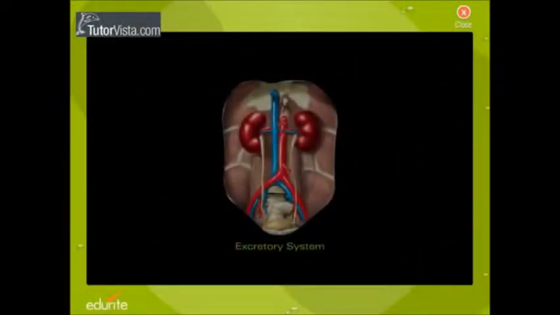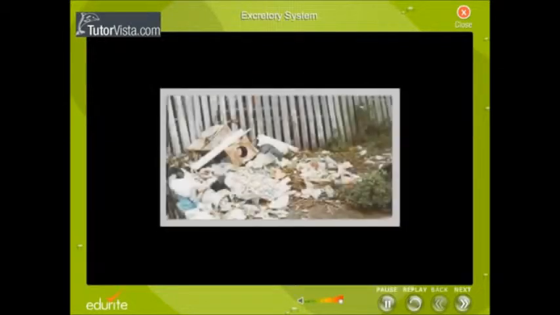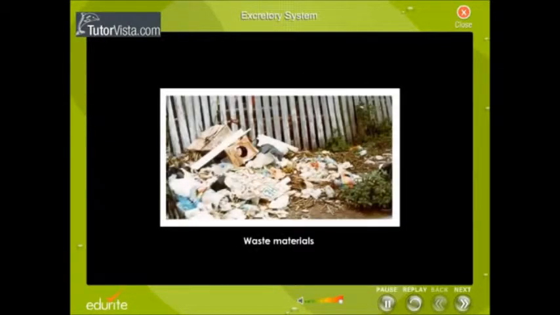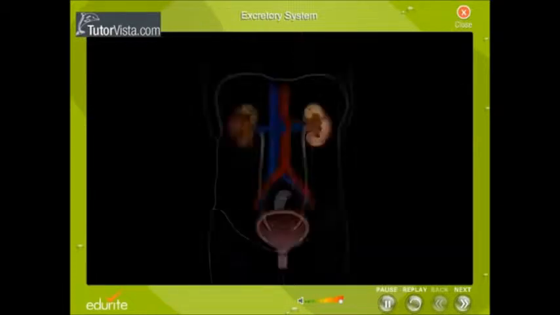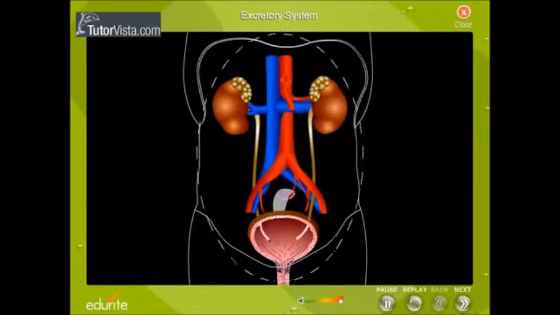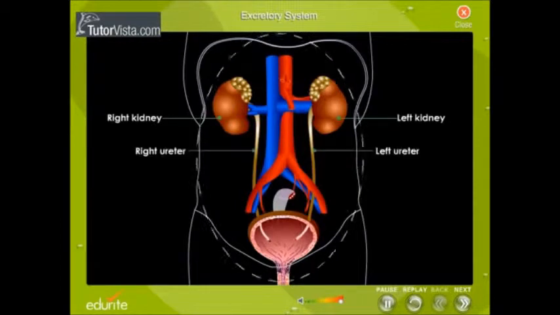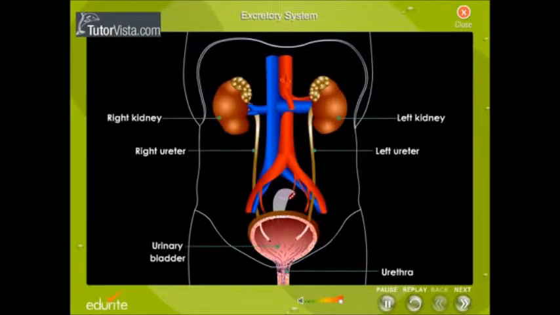Excretory system. Just as we throw away waste material from our homes, our body too has a system to remove the waste. This system is called the excretory system. The excretory system consists of kidneys, ureters, the urinary bladder, and urethra. The main organs of the excretory system are the kidneys.